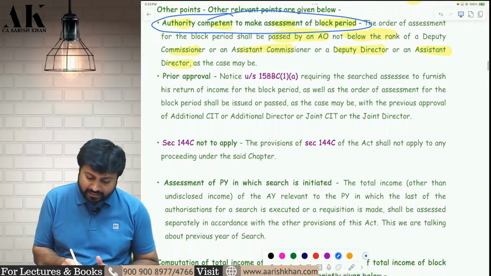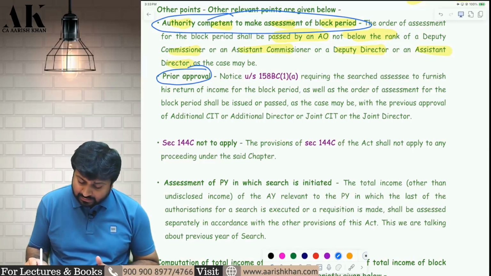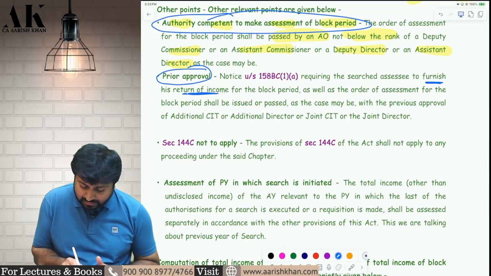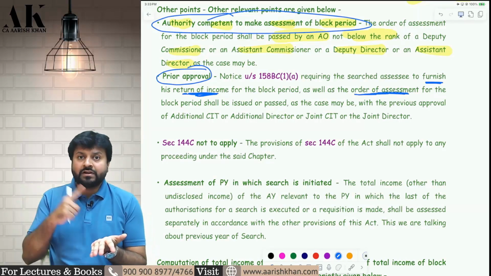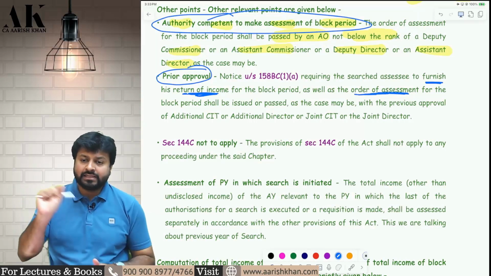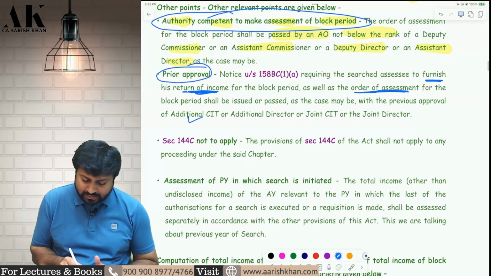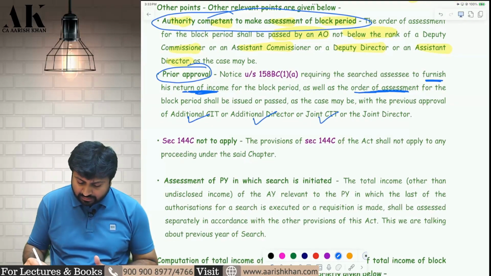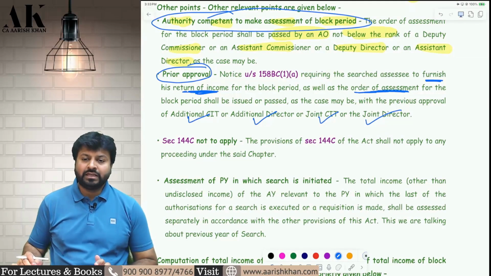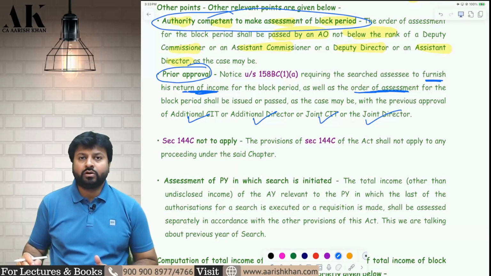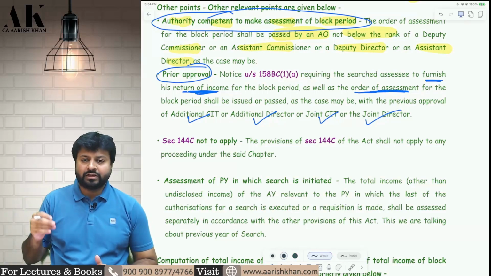Okay, then there has to be some prior approval which you have to take, requiring the search assessee to furnish the return of income. To send the notice for return of income under this section as well as to pass the order of assessment, you have to take approval from certain higher authorities. Who are those higher authorities? It is additional commissioner, additional director, joint commissioner and joint director. These are the 4 people who have been given the authority to give approval for the notice for filing the return and also for passing the order. The approval has to be taken from these people.